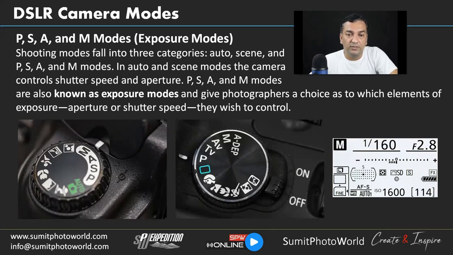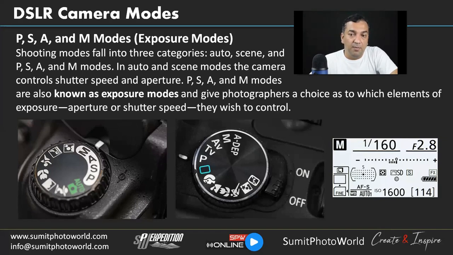In auto and scene modes, the camera controls shutter speed and aperture. So your camera is going to control the shutter speed and aperture if you are in auto mode. Be careful when you do this, because if you try to capture a moment where you want to freeze something or show motion, the camera can show a different image, and you may lose the scene. So be careful when you are in auto mode or scene modes.